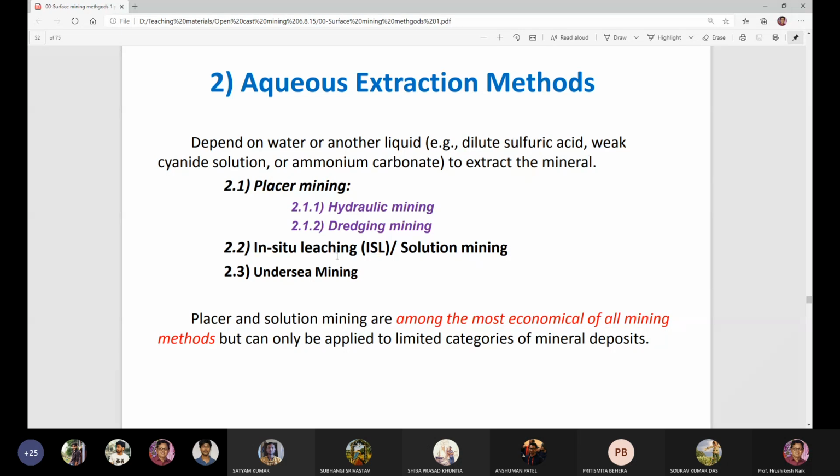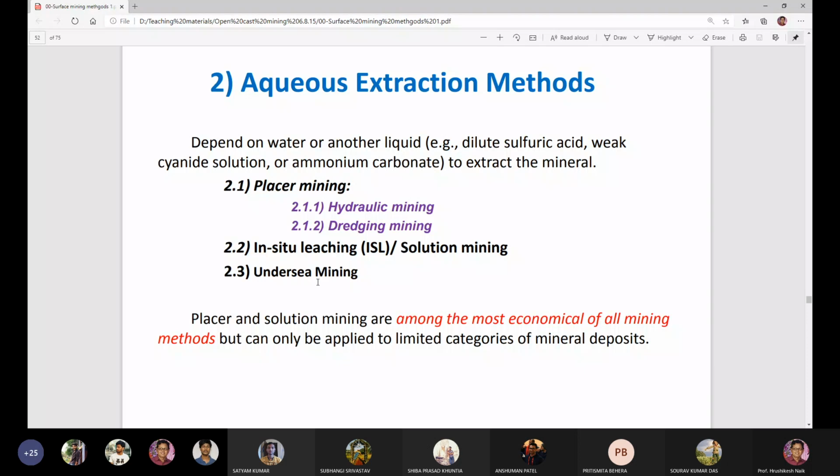In situ leaching or solution mining can be carried out to separate certain types of minerals which react with certain liquids. This is called your solution mining or in situ leaching method.